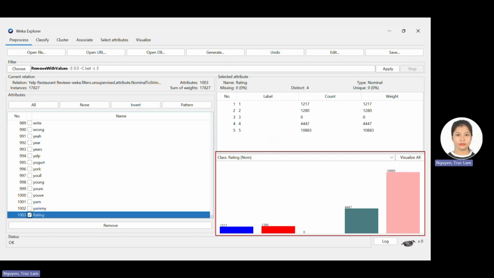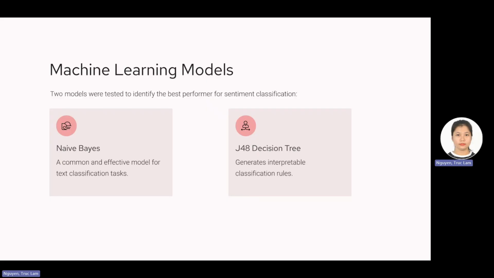After preparing the dataset, I test two classification models. The first one is Naive Bayes, which is commonly used for text classification because it works well with a large number of text features. The second one is J48, the decision tree in Weka, which creates classification rules and can capture relationships between features.